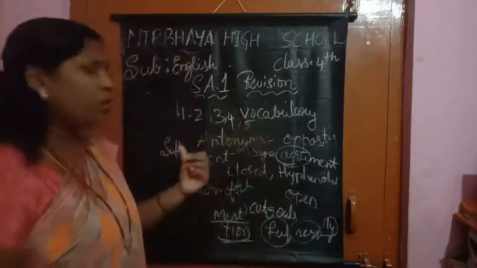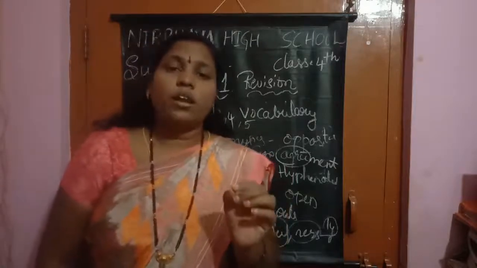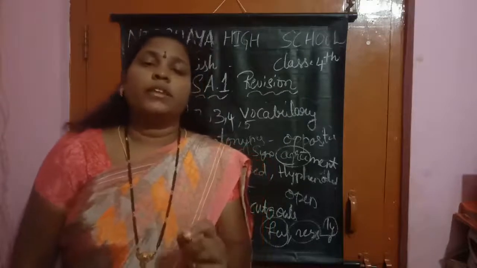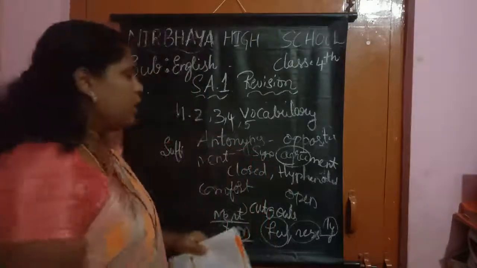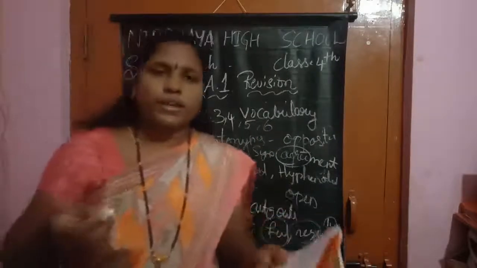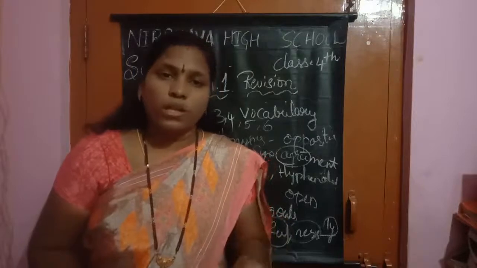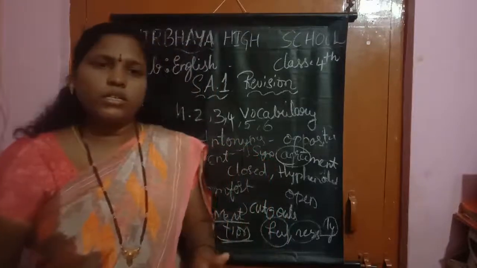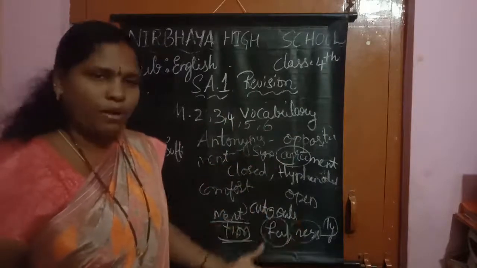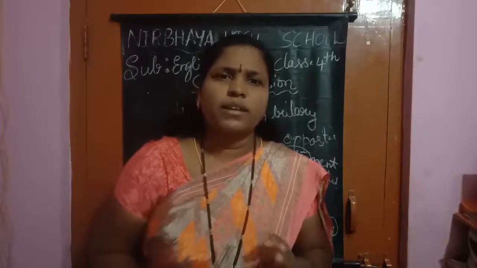And coming to module 5, we learned suffix. A letter or a group of letters added at the end of a base word. Understood? Now coming to the sixth one, what we learned is using a dictionary: how we should use the dictionary, find out the meanings and write them. Understood, children? This is module 2, 3, 4, 5, 6, the vocabulary part. Everyone take out your homework book and practice. Only 2 bits are there in every lesson.